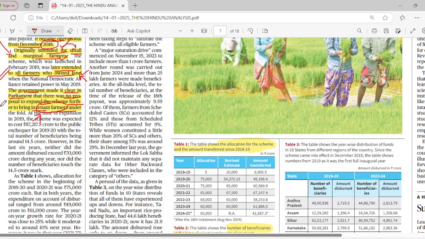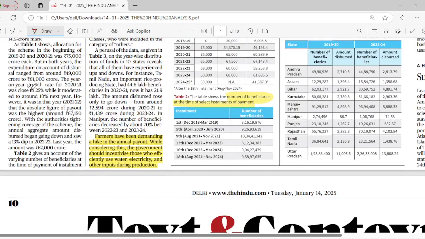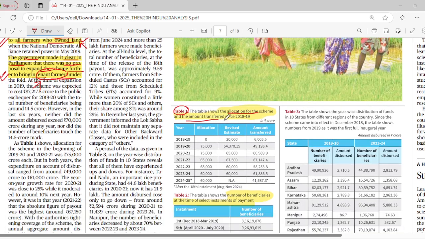So we should not have to include all of them in this particular scheme. The government has already cleared it in the parliament. Okay, so what they are trying to say here. Let's see what the first table is saying in particular: the allocation for the scheme and the amount transferred since 2018-19. See, what allocation has been done under this scheme in the year 2019-20, 75,000, and now in 2024-25 they had allocated only 60,000.